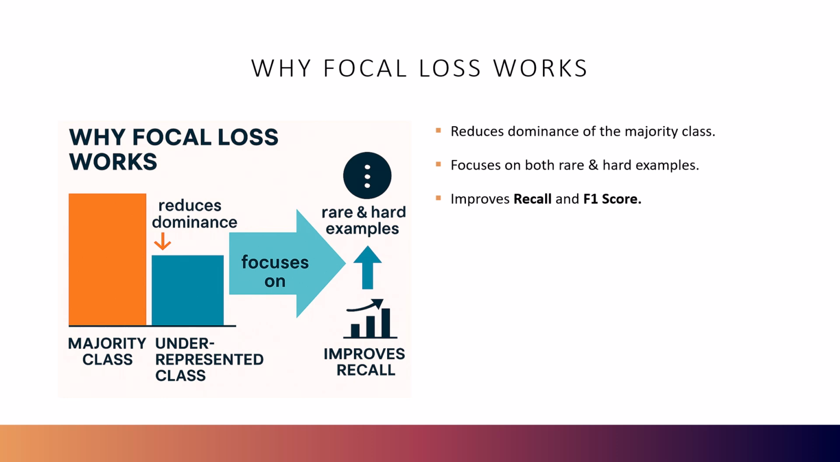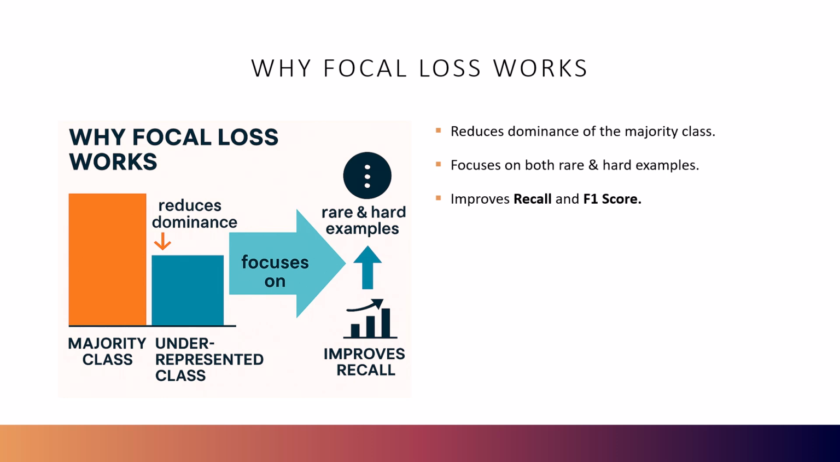So, now that we've seen how gamma changes the shape of the loss curve, let's talk more about why focal loss actually works and why it outperforms standard cross entropy in imbalanced settings. With traditional binary cross entropy, every example, whether easy or hard, is treated equally. That's fine when your data set is balanced. But in cases like fraud detection or medical diagnoses, where the rare class is extremely underrepresented, this uniform weighting causes the model to learn from the majority class more than anything else.